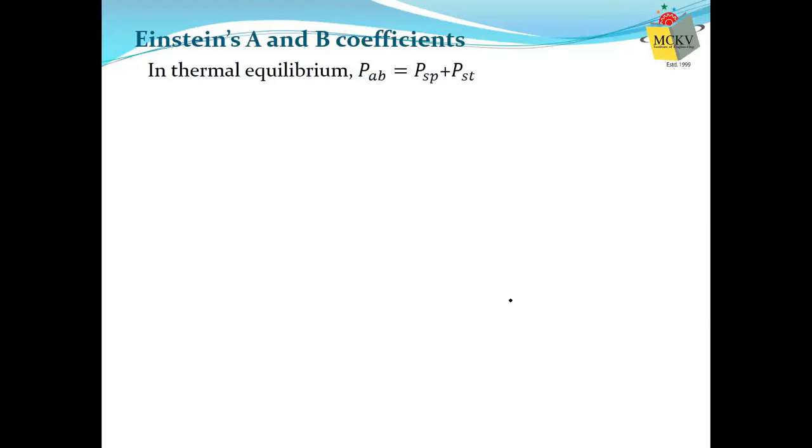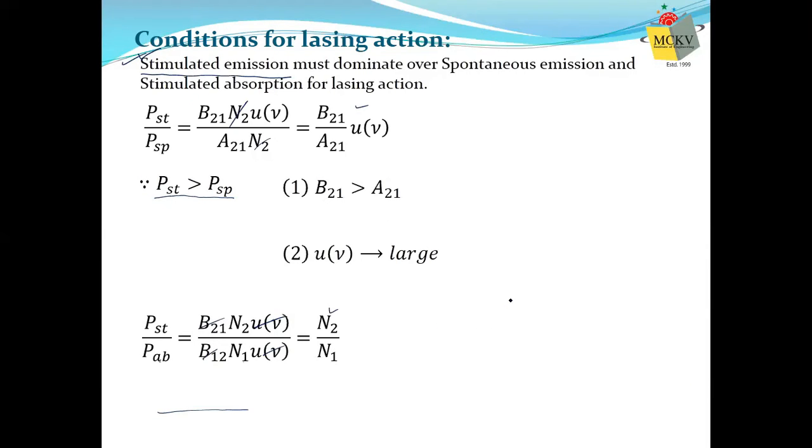Whereas what we are suggesting is that if stimulated emission dominates over the absorption process, then N2 should be greater than N1. Just the opposite thing. Generally, nature says N1 is much greater than N2. But what we require for lasing action is N2 greater than N1. So these are the three conditions that we should achieve.